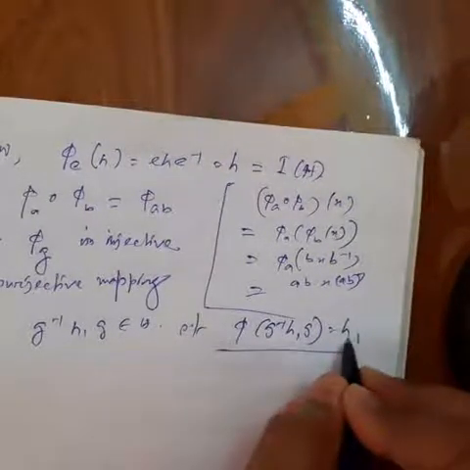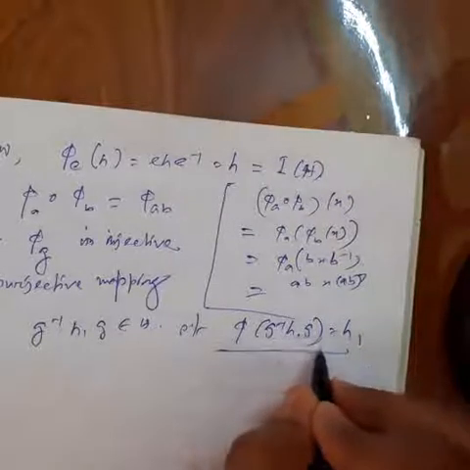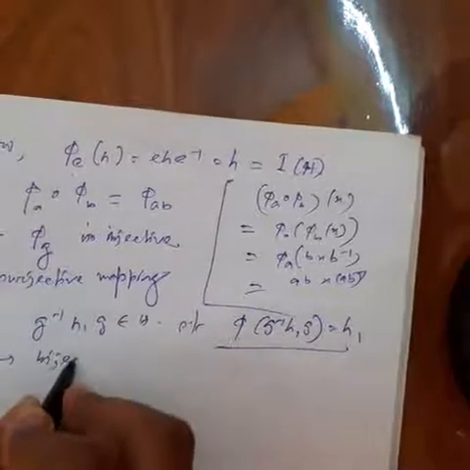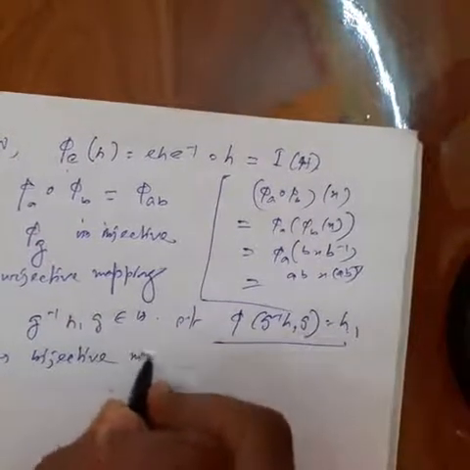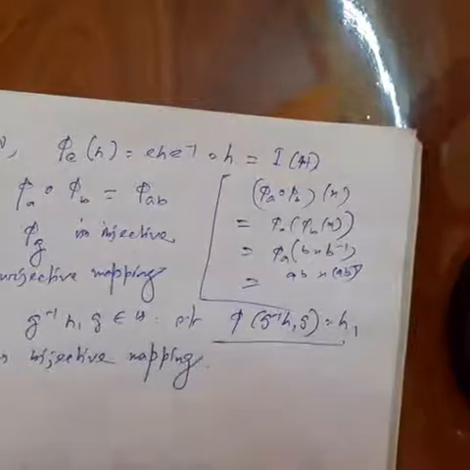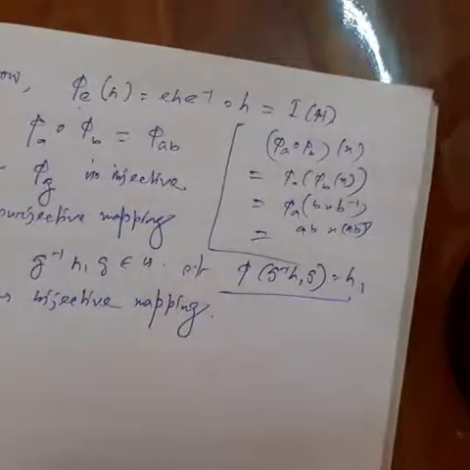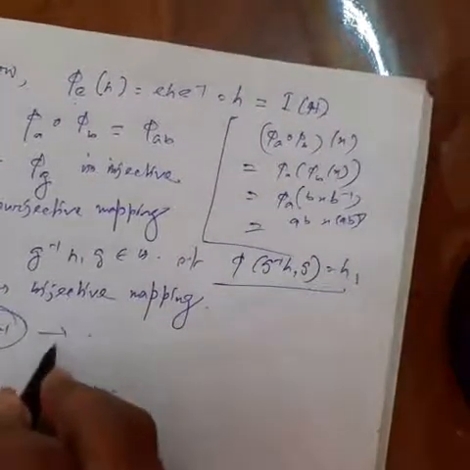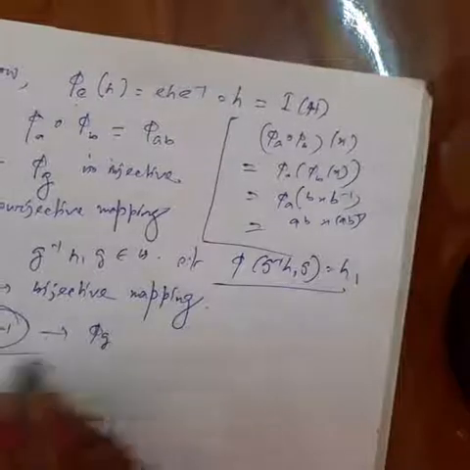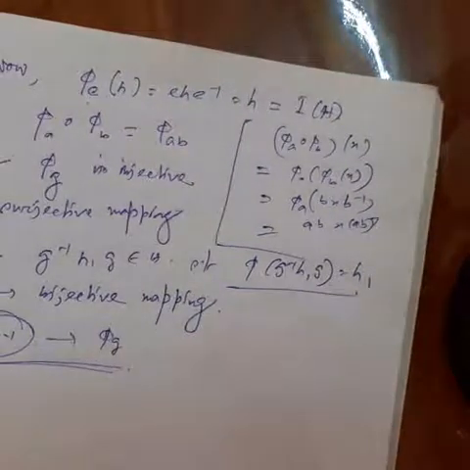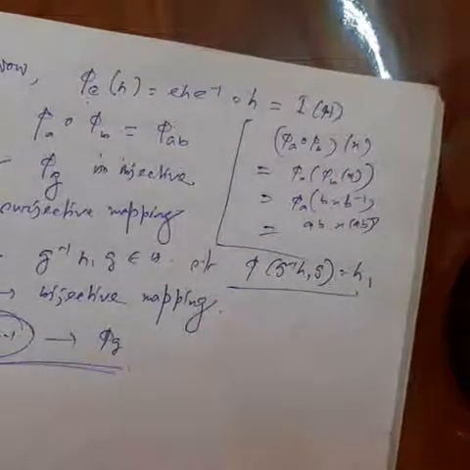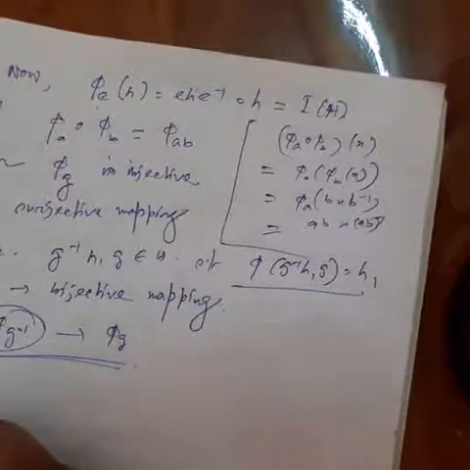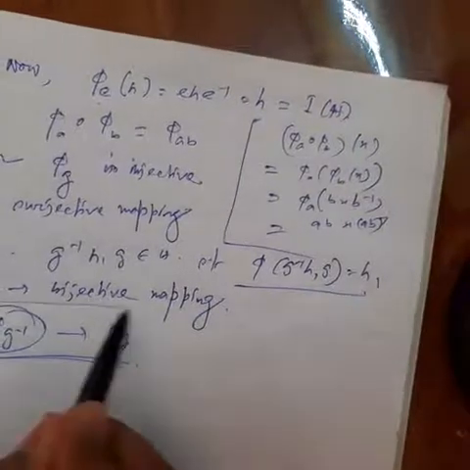So for h1 belongs to H, it has a preimage g inverse h1 g. So phi g is a bijective mapping. Okay, and phi g inverse is the inverse of phi g. Okay. So phi g is the bijective mapping.